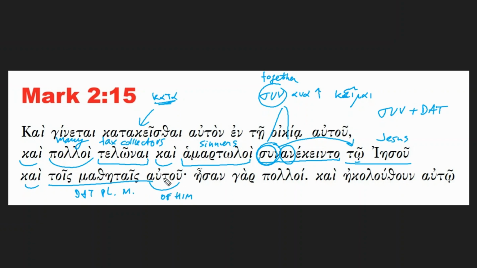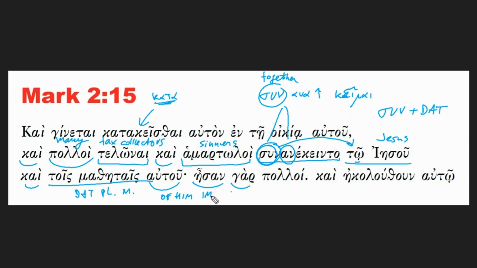So there was not just Matthew, not just Jesus eating in Matthew's house, but also a lot of tax collectors and other types of sinners eating together with Jesus, and not just with Jesus, but with all his disciples. Ēsan gar polloi. Gar is like in fact.